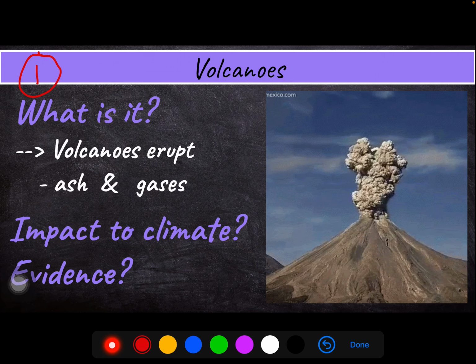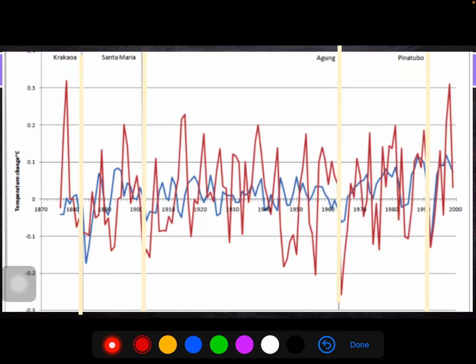Volcanoes erupt, right? That's what we know. So in your number 1, just a short, quick description. Volcanoes erupt. They erupt on different places around the world. They erupt gas and ash and send it into the atmosphere. And so we want to know, what do those ashes and gases do that could possibly impact the Earth's climate? So that's what we're thinking about for number 1.